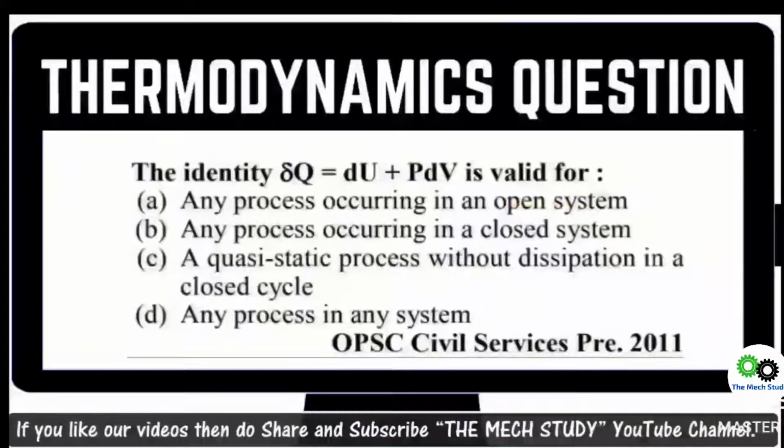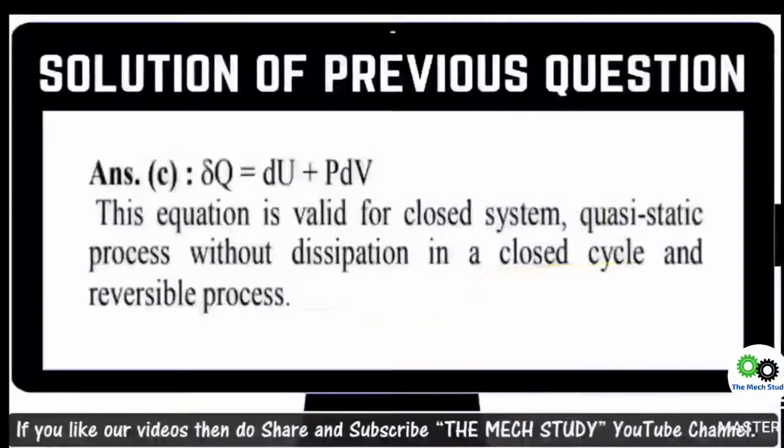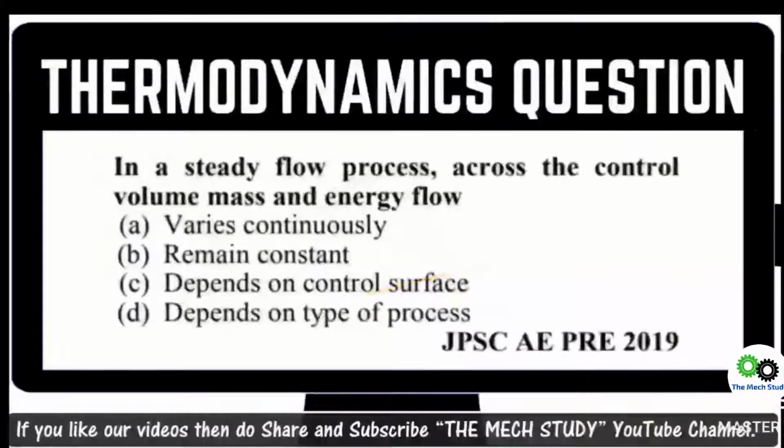This option you need to neglect, and option D you also need to neglect. You are left with only 2 options. For the du plus pdv, du also refers to particular things like a quasi-static process, so option C is left as the right option for this question. This is also given in the explanation, if you want you can read it as well.